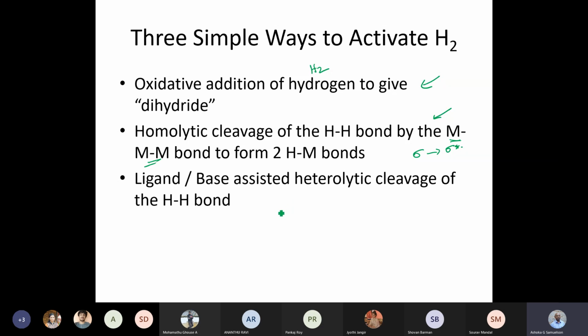Here you have a heterolytic splitting, so dihydrogen splits as H plus and H minus, notionally. As I told you, in the case of oxidation states also, this is really not indicative of the charge on the species. So ligand and base assisted heterolytic cleavage of the H-H bond leads to formally H plus and H minus being available for the reaction.